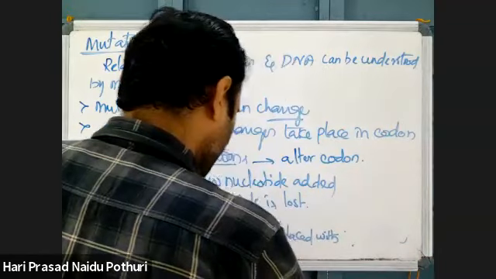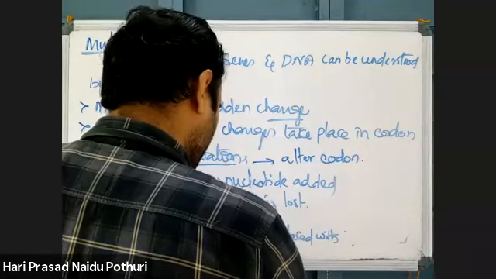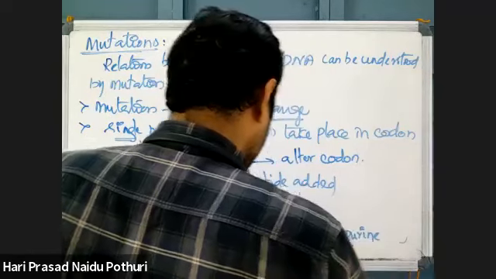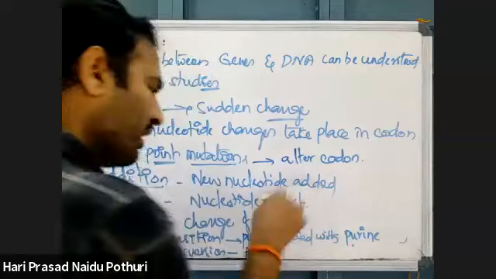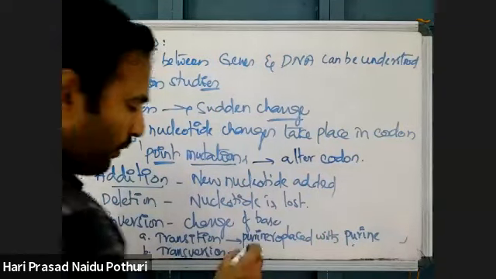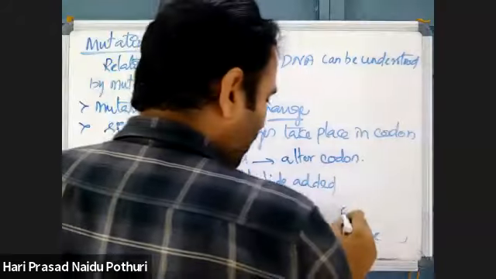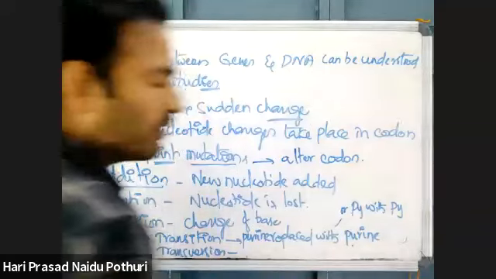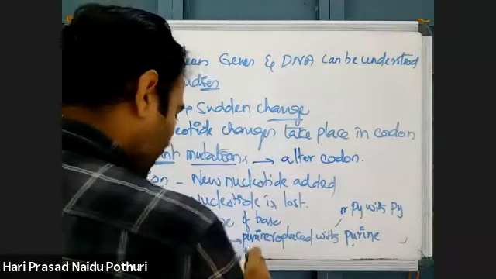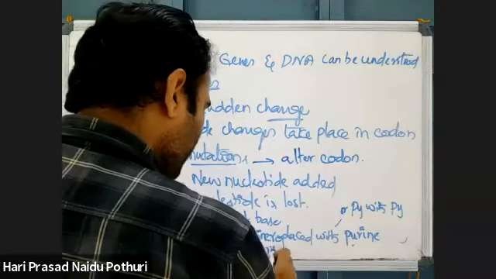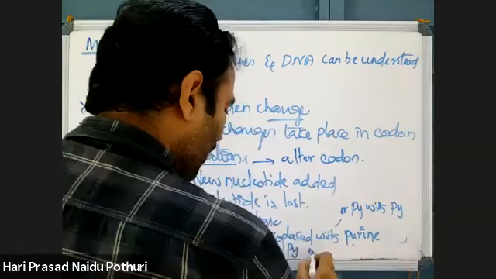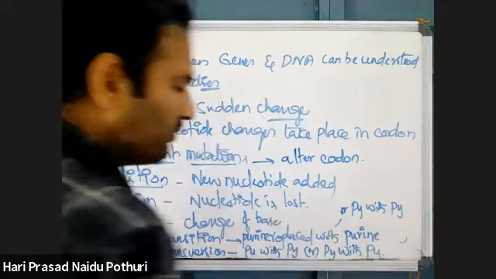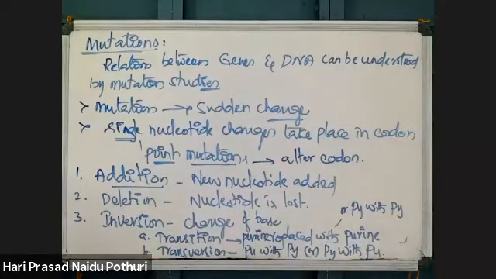Purine replaced with purine, that is a transition, or pyrimidine replaced with pyrimidine. Purine with purine or pyrimidine with pyrimidine, that is transition. But purine replaced with pyrimidine or pyrimidine replaced with purine, that is called transversion.